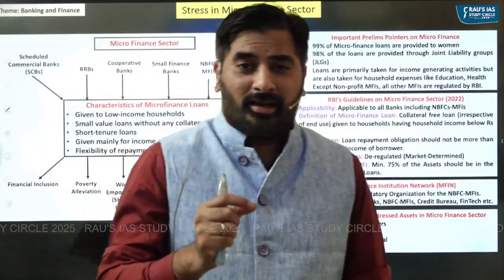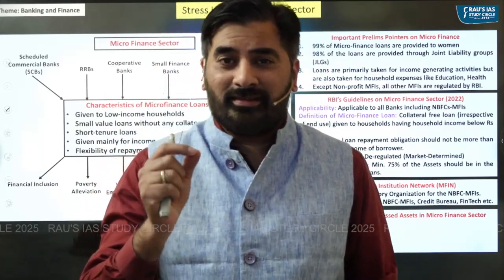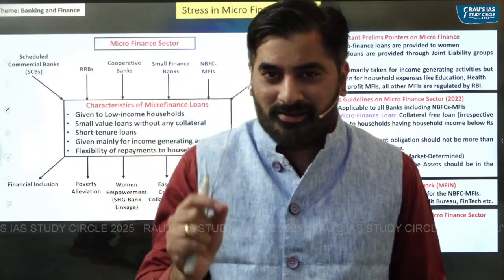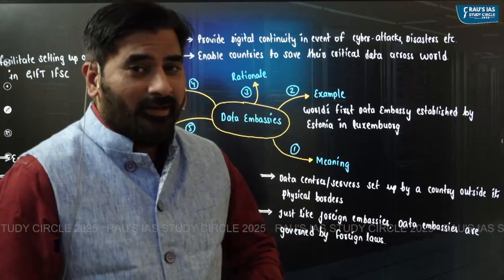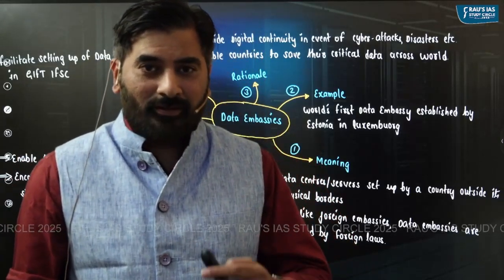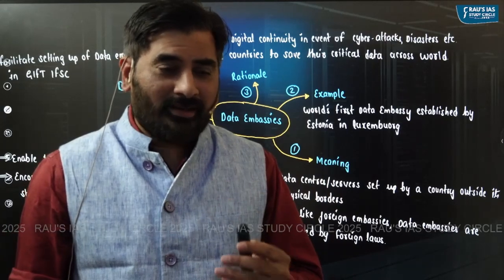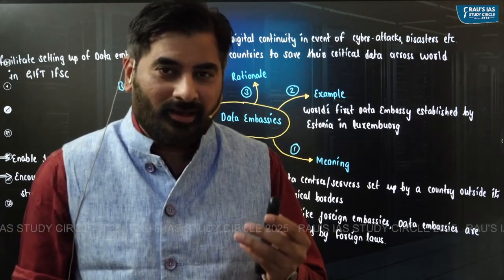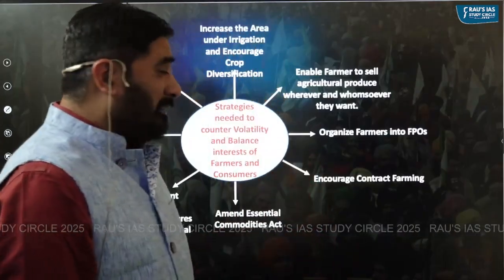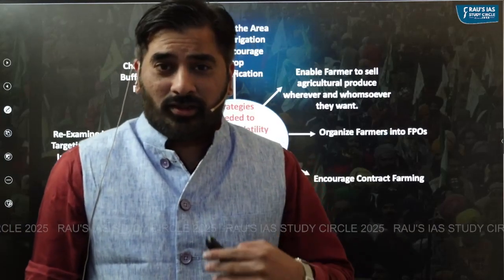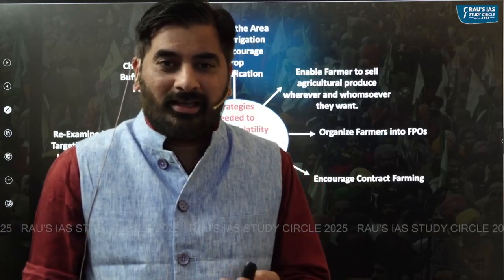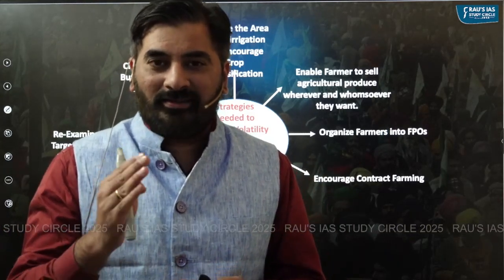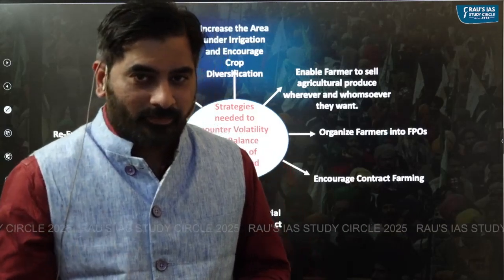The next article is related to the stress in the microfinance sector as highlighted by the RBI's financial stability report. The next article is about the data embassies, wherein recently it has been highlighted that UAE could become the first country to set up data embassy in India. The next article is about what steps should the government take to control the volatility in agricultural commodities, which becomes important in the context of the recent farmers' protest.